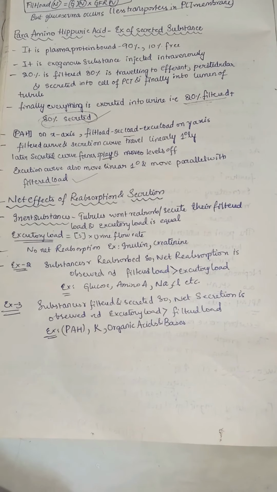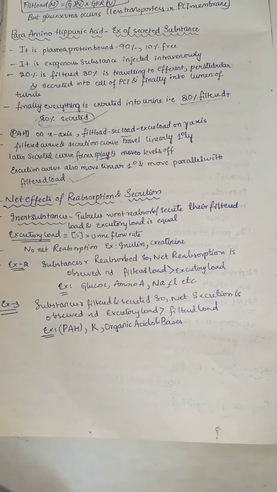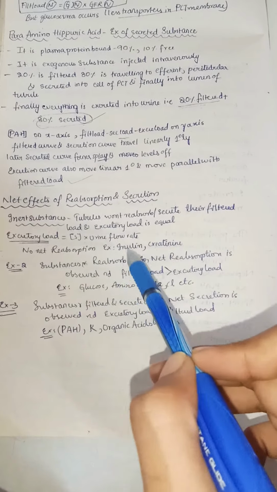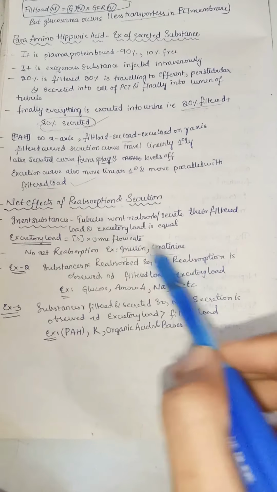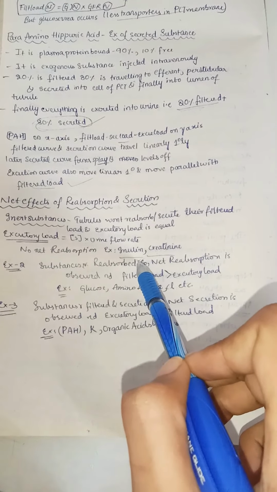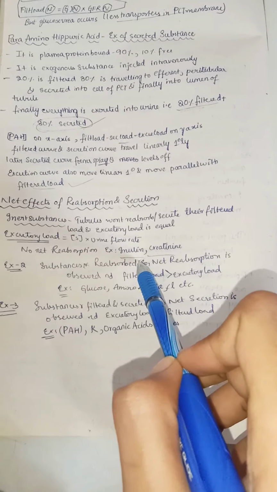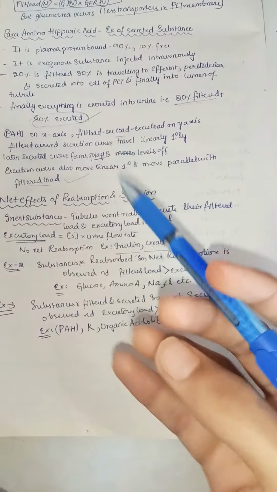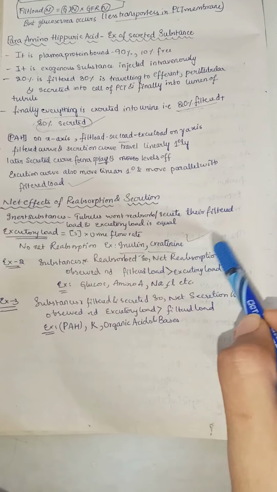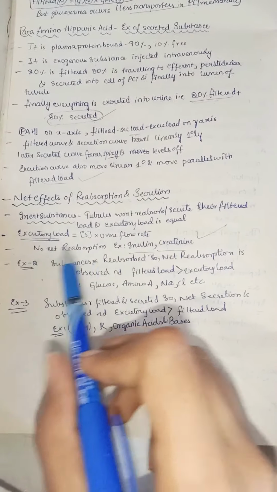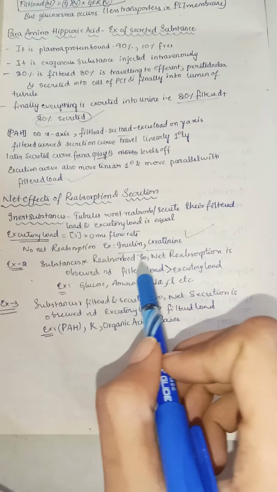So excretory load is equal to S into urine flow rate. There is no reabsorption. For example, you take inulin and creatinine. Actually what they mean to say here is, in the case of inulin and creatinine, there is neither reabsorption nor secretion. Whatever is filtered, that only gets into the urine. Example 2 is the substances which are reabsorbed.